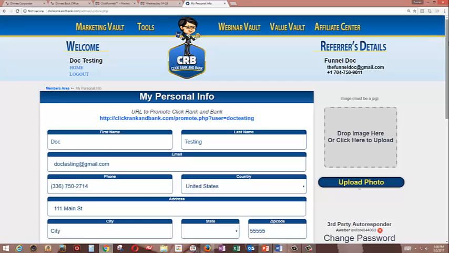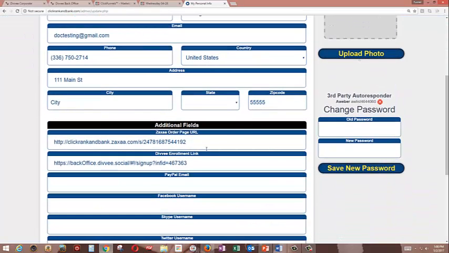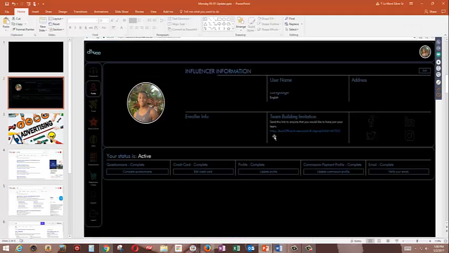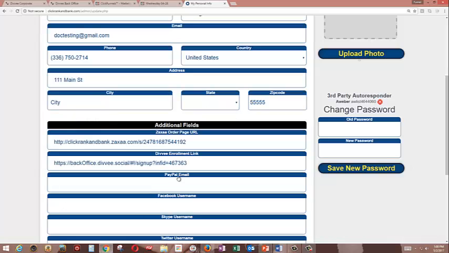My Personal Info. Now, what we've done is our programmer has put right here where it says Divvee enrollment link. So whatever that link is that you have in the back office, this link right here, your specific link, you need to come and paste that right here where it says Divvee enrollment link, okay?